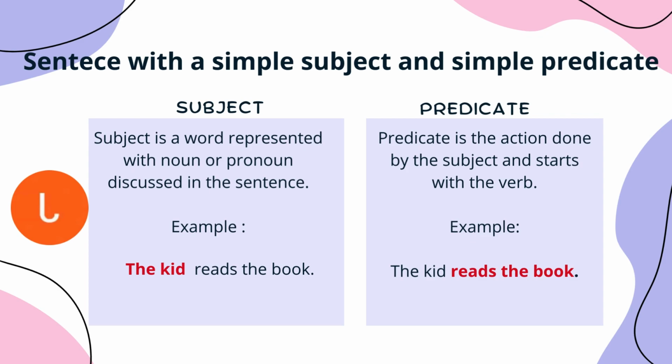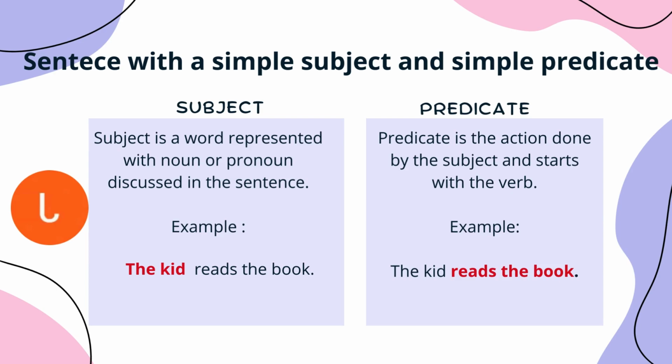So look at this example. The kid reads the book. The subject, the simple subject, is the kid. Now look at the meaning of the predicate. The predicate is the action done by the subject, and it starts with the verb. And we have here an example. The kid reads the book.